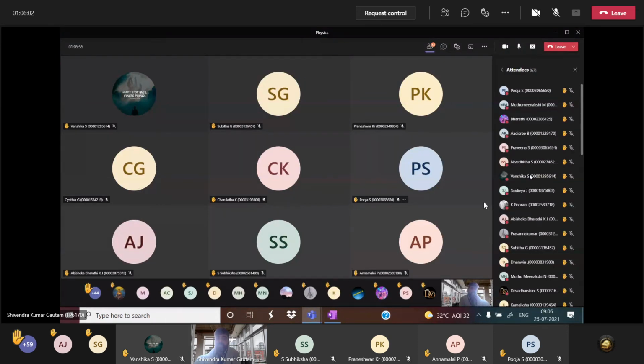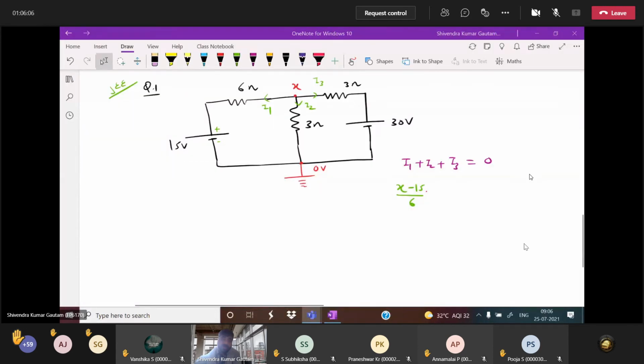(X minus 15) divided by 6 plus. What about I2? Here you see there is no voltage source, only 0 potential. So the potential difference in this resistor is x minus 0 divided by 3. Plus, what about I3?